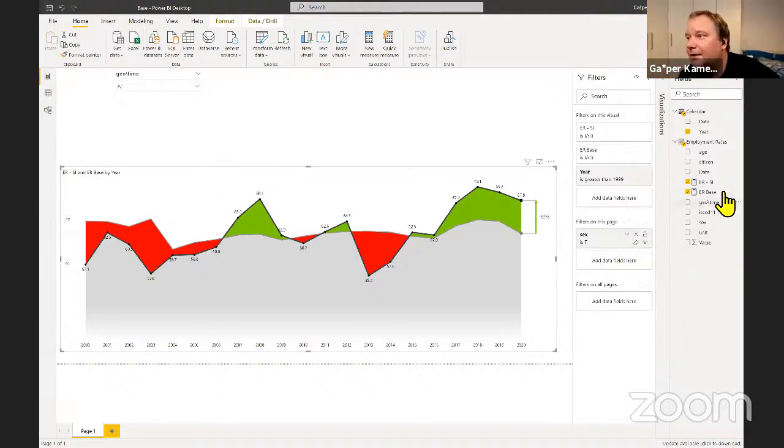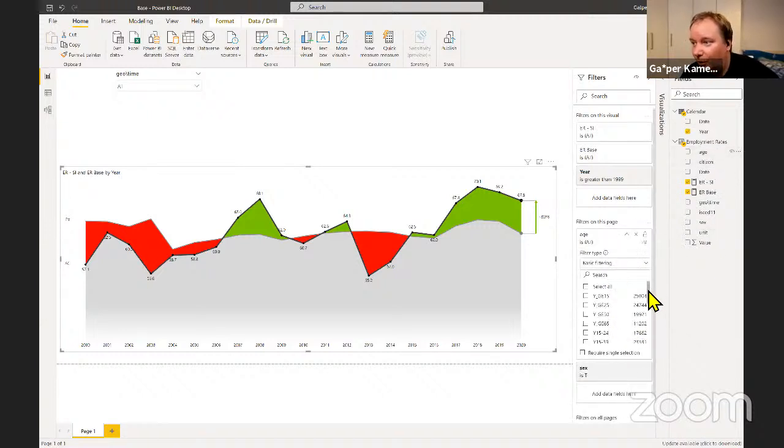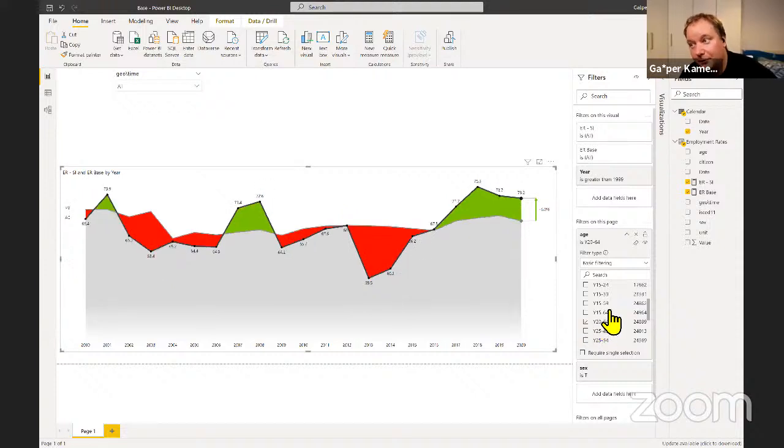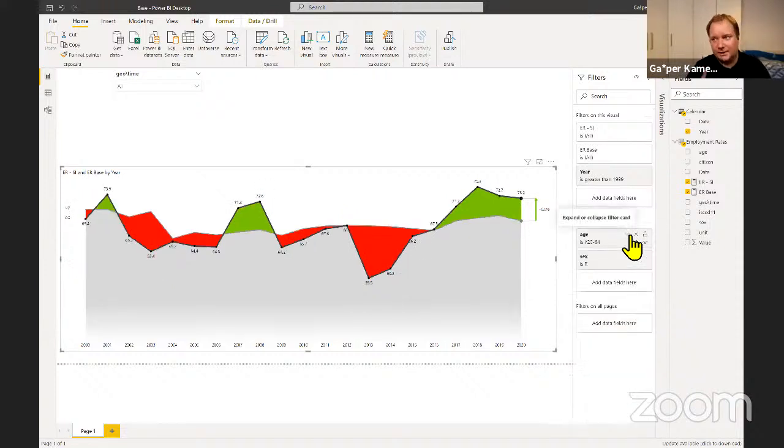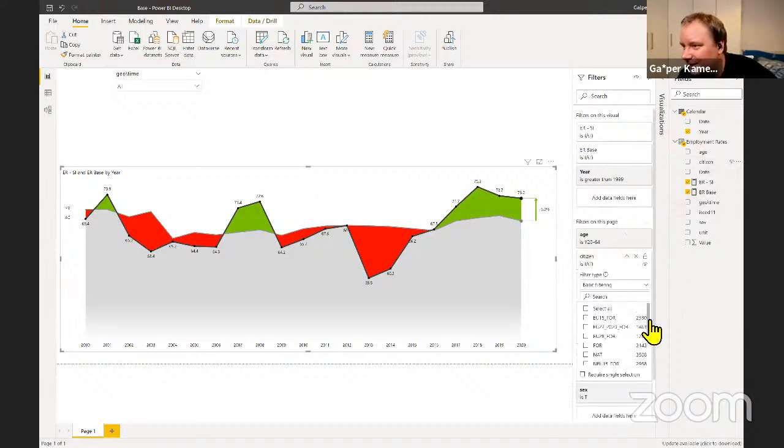And then for the age groups, I'm not going to look at all of these. I'm just going to look at one, and that will be from 20-year-old to 64-year-old, which would be your working class usually. And then the citizen, I'm not going to get into that. I don't even know if there's a, oh, there is a total. So let's just go for that one.